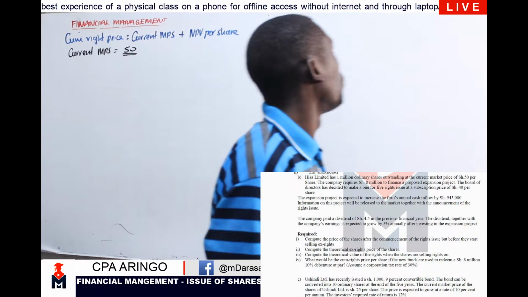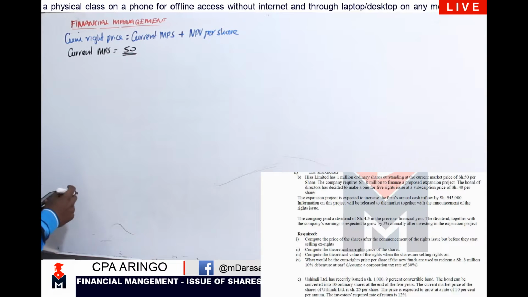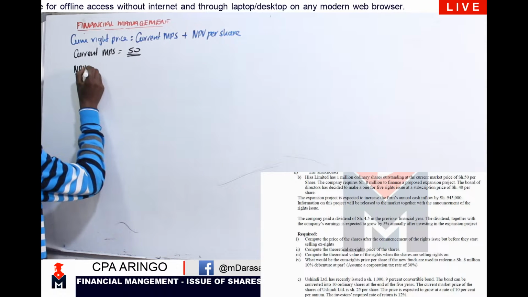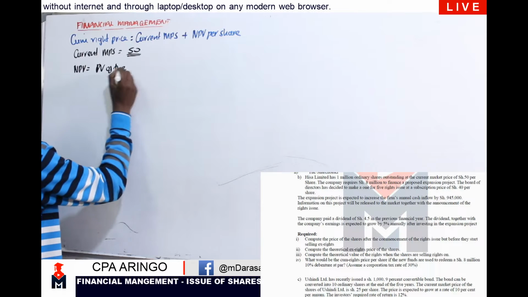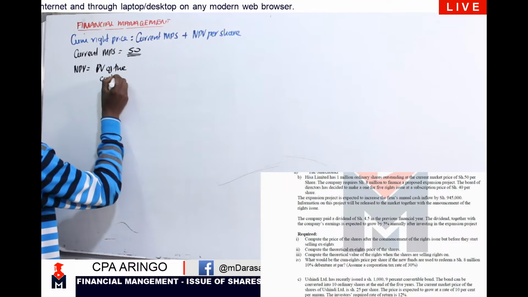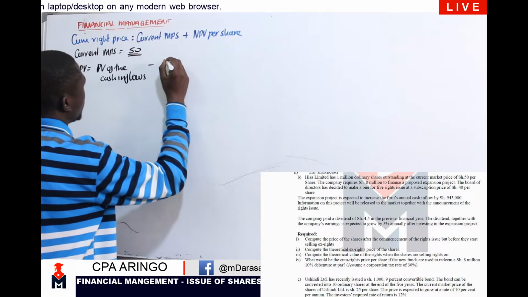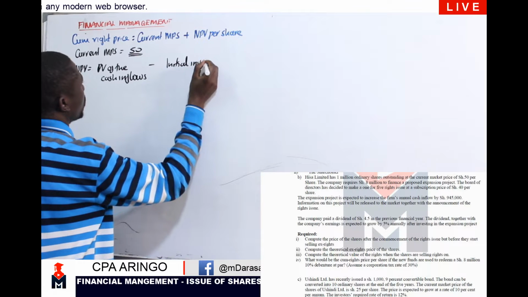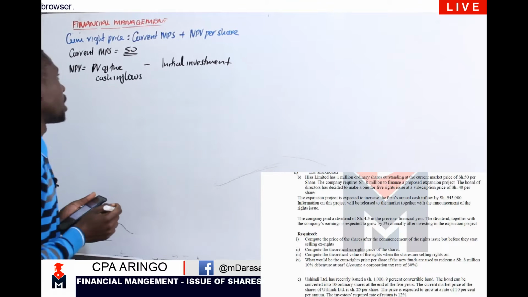Therefore, what about the NPV per share? Remember, for us to determine NPV, we normally talk of the present value of the cash inflows minus our initial investment, or in this case, cost.